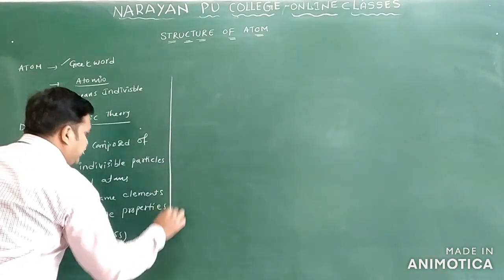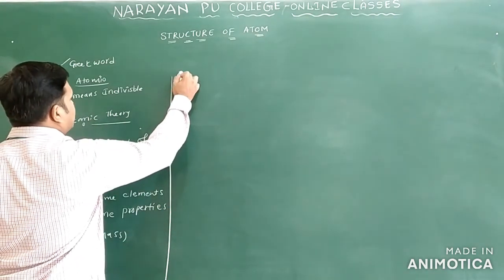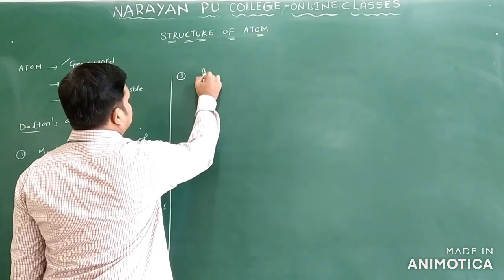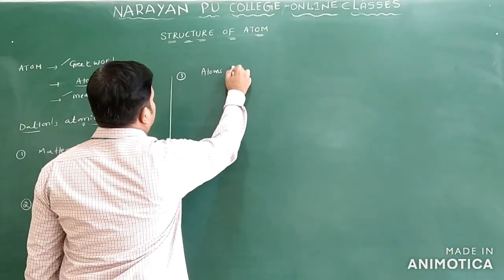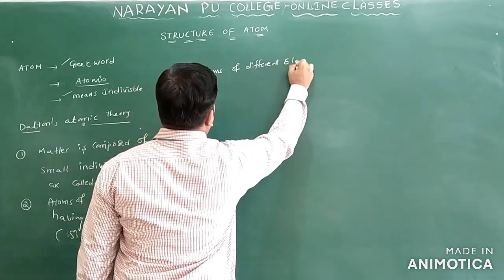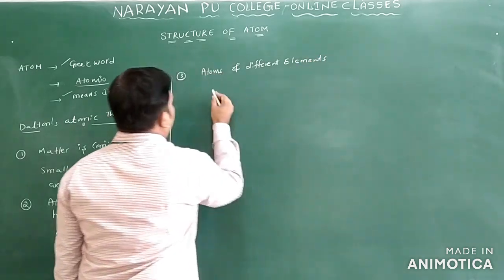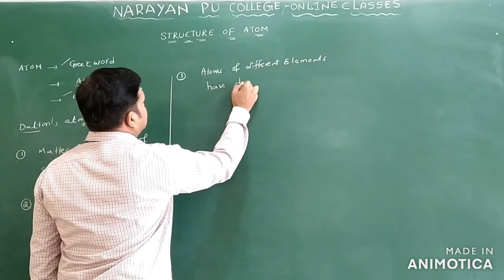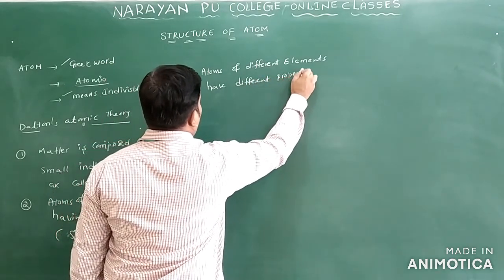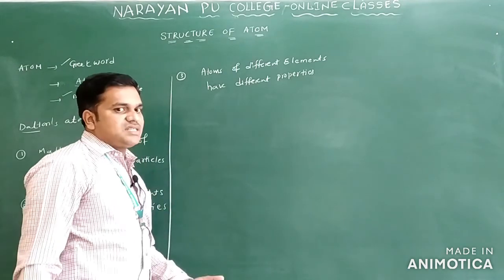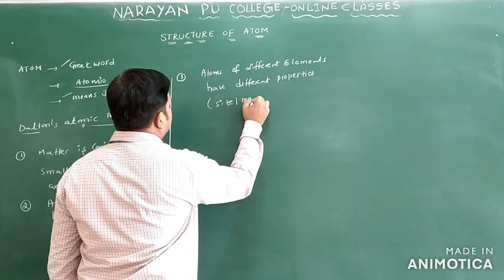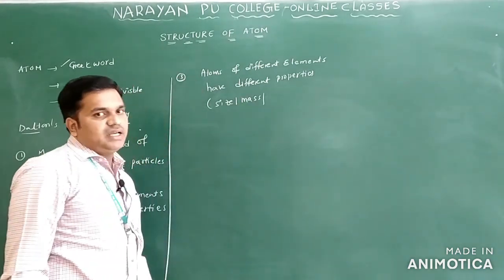The next point is regarding different elements. Atoms of different elements have different properties. The difference may be in size, in mass, or in chemical properties.